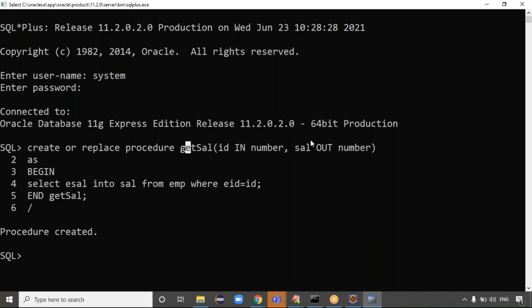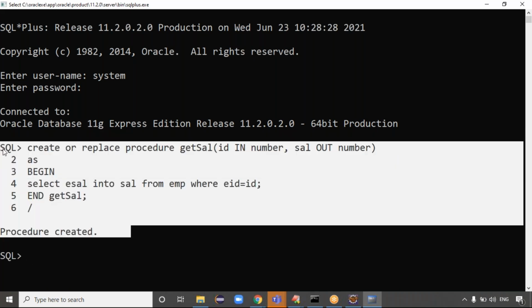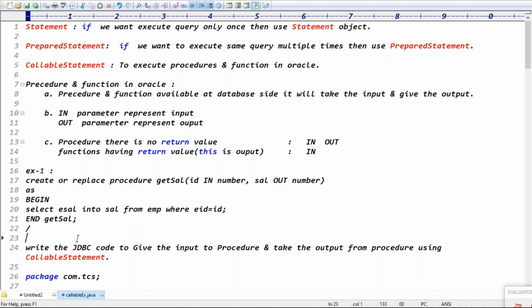Create or replace procedure. Procedure name is get salary, ID number, salary is output. Begin, end. In between the begin and end, you write select employee salary into sal from the employee table where employee ID equals the ID, right? Exactly. Clear now? Good. Now the procedure is ready at the database side. Okay, now we have to write the JDBC code. The code has to give the input as ID and take the salary as output, right? Exactly. What the procedure is ready means what?